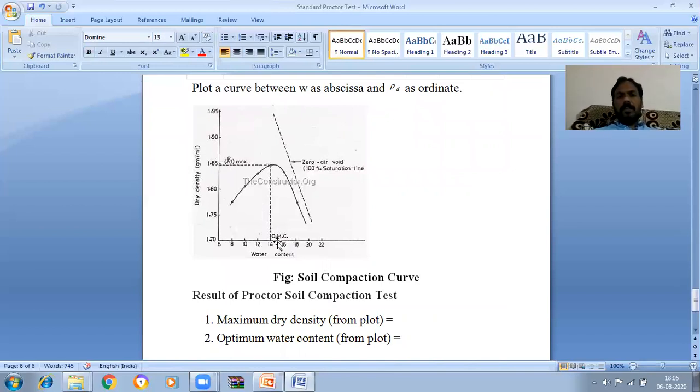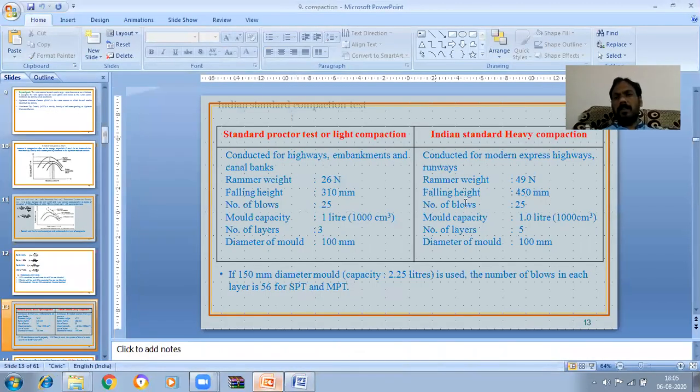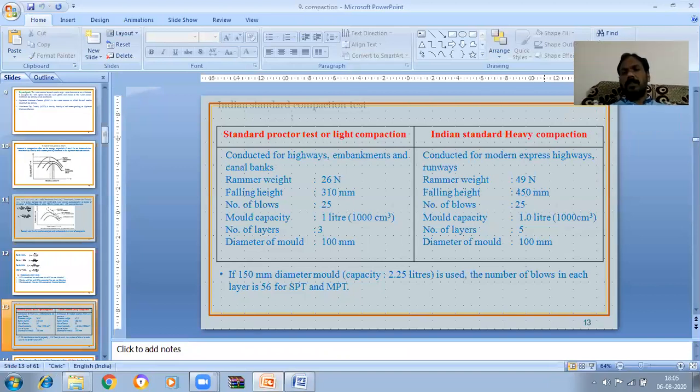This is the standard Proctor test, also known as the IS compaction test, meaning Indian Standard Compaction Test. There is another test, known as the Modified Compaction Test or Modified Proctor Test. The Modified Proctor Test is generally a heavy compaction test, which is why it is known as the Indian Standard Heavy Compaction Test. This is the Indian Standard Light Compaction Test.